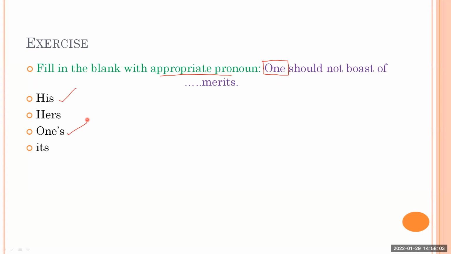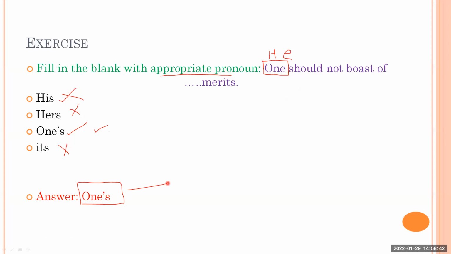Yes, Vinayak also answered it, and that is once. Okay, that is going to be once instead of his. If it is he, here, he should not boast of, in that case you can choose his, but it is one, so one should not boast about one's merits. So therefore what is going to be right? Once is going to be right. Okay. So therefore, instead of his, we are going to make it right. So the correct answer is one's.